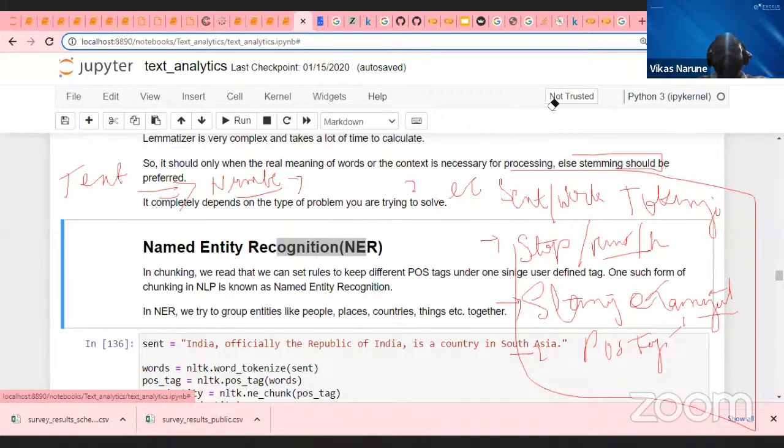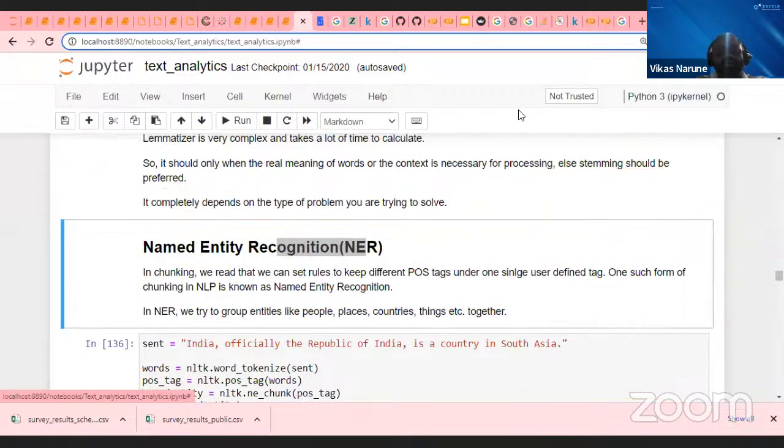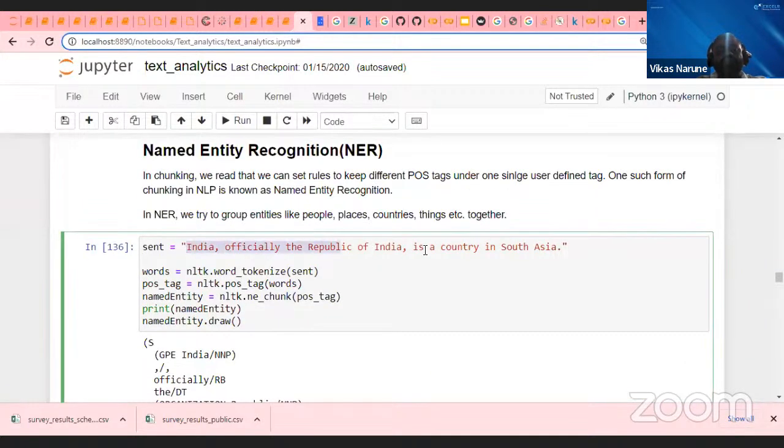Once I have done this kind of pre-processing, POS tagging, lemmatization, stemming, stop words, sentence tokenization, then I have to do the last thing in order to understand the meaning of the words: named entity recognition, NER. What do you mean by named entity recognition? Try to understand now. Let's imagine this sentence: India, officially Republic of India, is a country in South Asia.